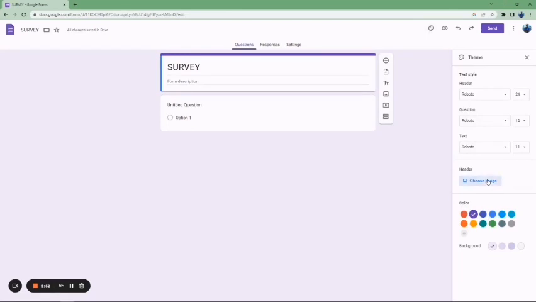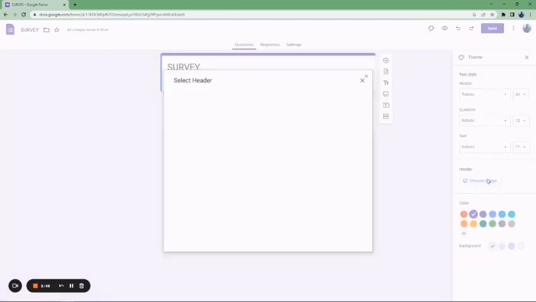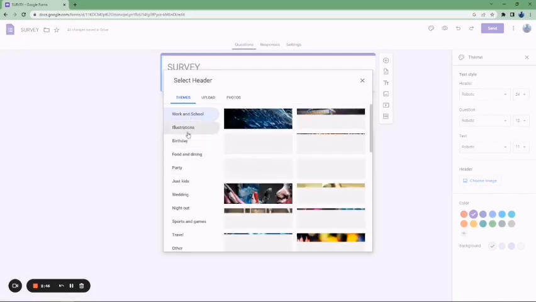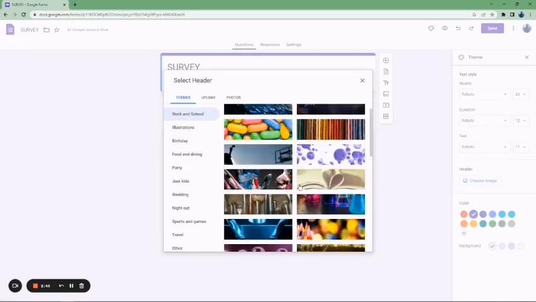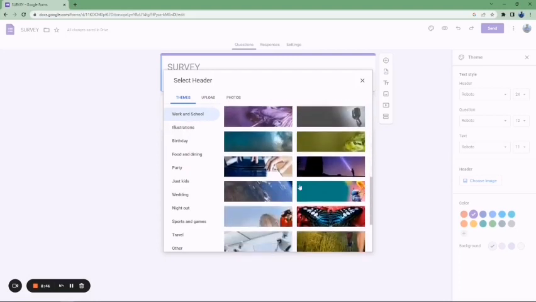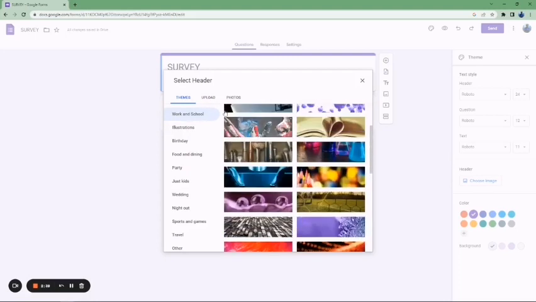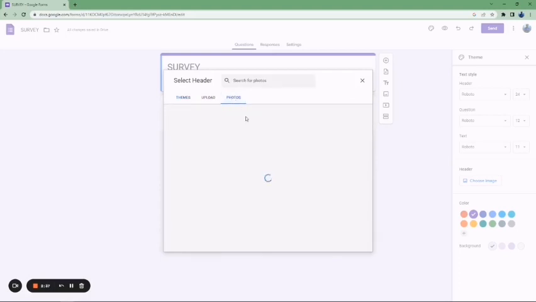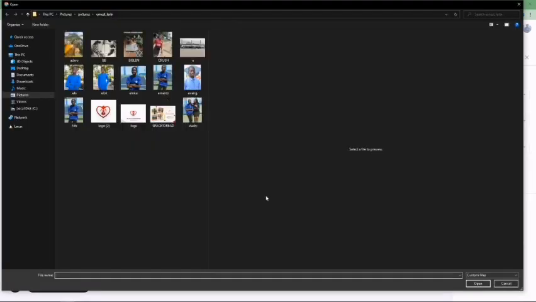So you will click on choose image. If you click on choose image, you will be provided with custom themes. So if yours is work and space, you can see so many designs here that you can use. Then if you also have photos in your Google Drive, you also get some here. So I'm just going to use the middle one where I have to upload a picture.